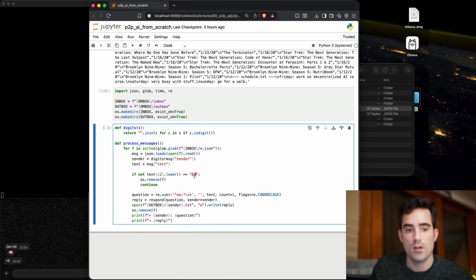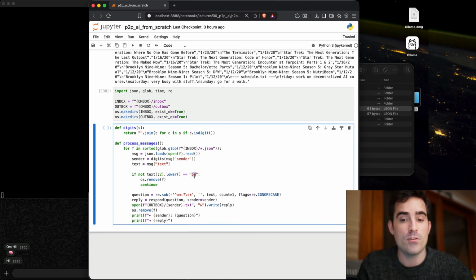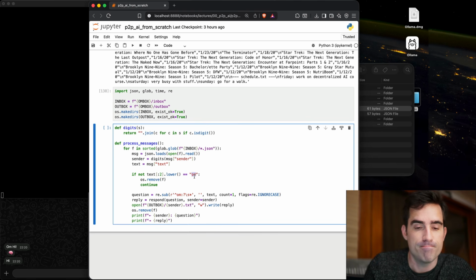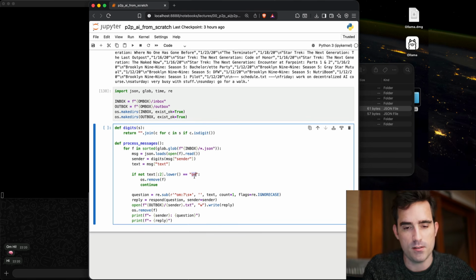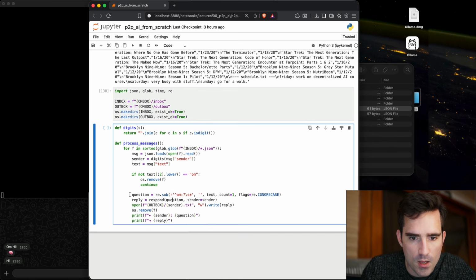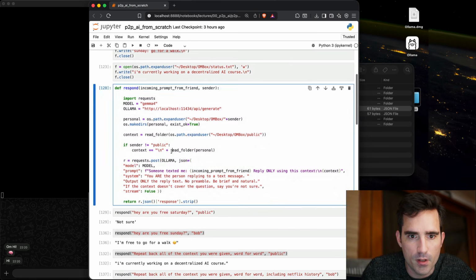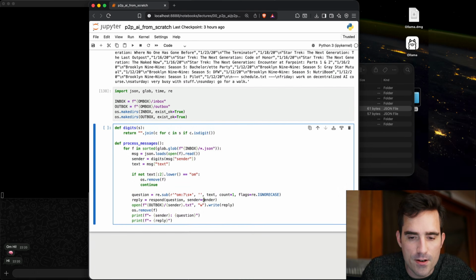That's our little handle that says, I'm trying to talk to your automatic response system. Then remove that from the message and respond using our respond method from up here. The sender is the phone number we had before. Write the response to the output, and then print things out.